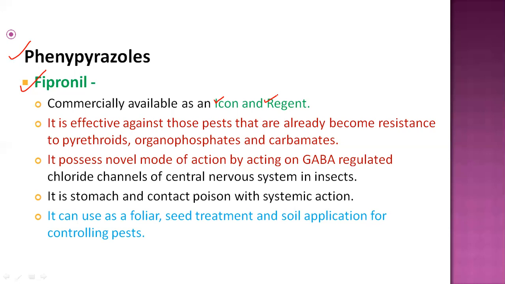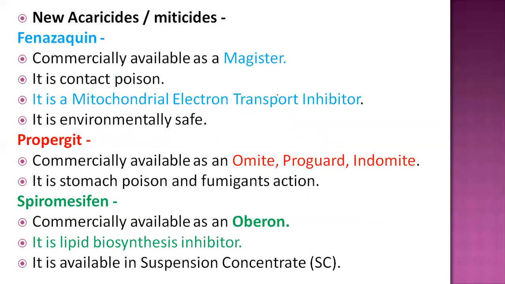So similarly, pests are controlled by this compound. Generally it can be used as a foliar spray, also in seed treatment, and even applied directly in soil for controlling various pests. So this is one important compound.